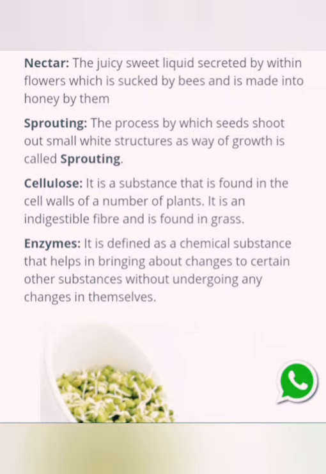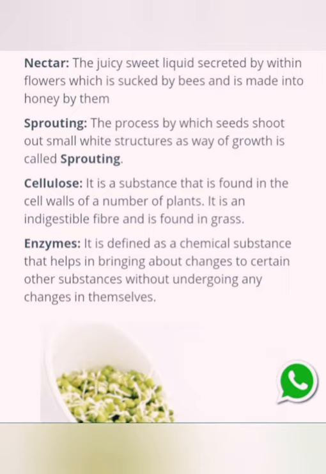Okay. Now what is nectar? Bees collect nectar from flowers. Nectar is the sweet juice. Bees collect it from flowers and convert it into honey and store it in their hives. This is called nectar.